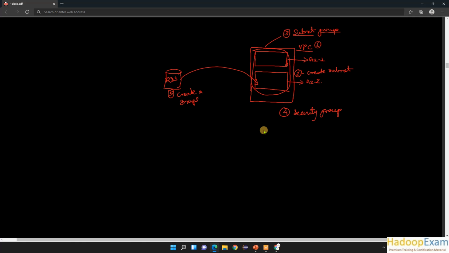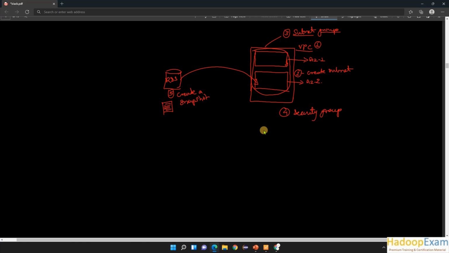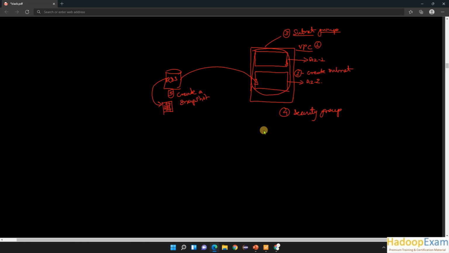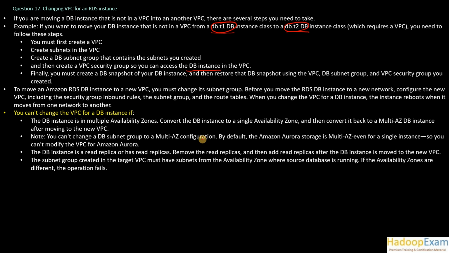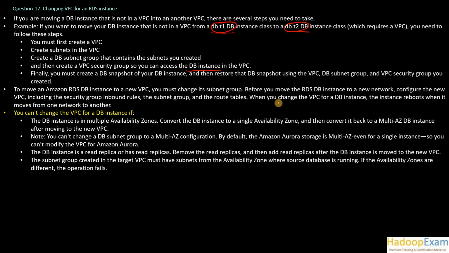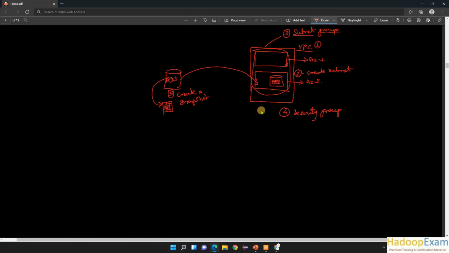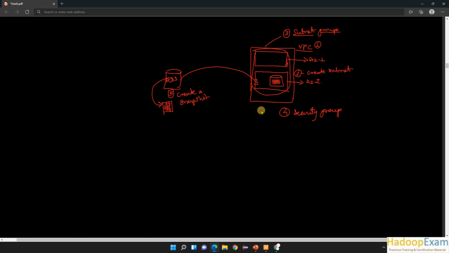A snapshot is basically whatever data is stored on this database, taken as a file. A file would be created using this, that is a snapshot, and then you restore the DB snapshot using the VPC DB subnet group and VPC security group, and then create a new DB instance here. This DB instance would be empty, as we know, because firstly you create the same DB, and then you need to restore the snapshot, correct, so that this database would have the same data as this